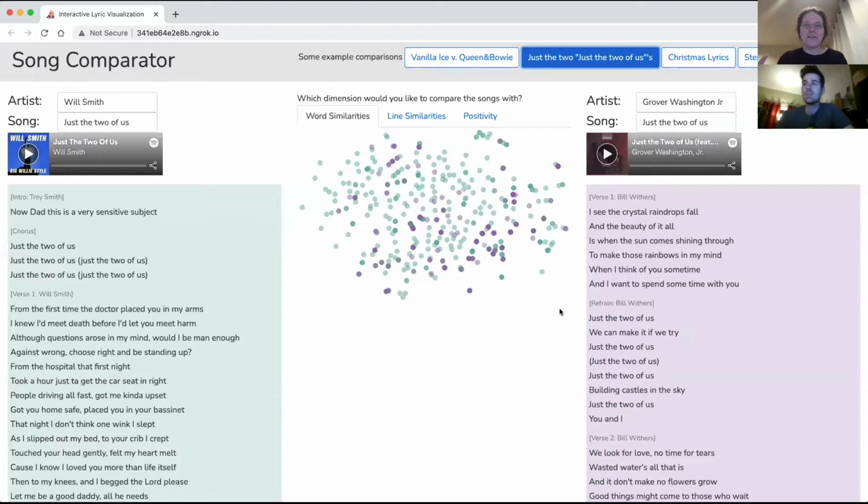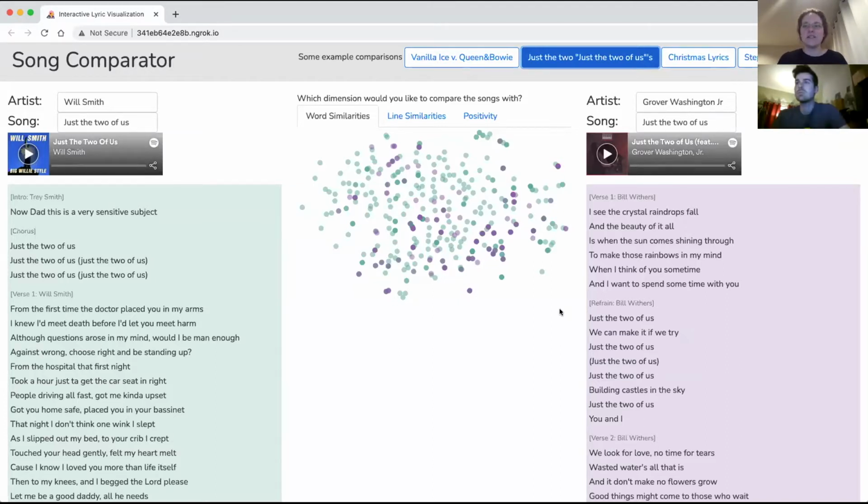The origin of this project came from the idea of looking at the songs that we listen to in a different way. When we listen to music, there's a lot of things that we're thinking about, and we're not necessarily getting a perspective on the lyrics as a whole. Maybe we're thinking about specific lines, but not the song as a whole or how it might compare to the other things that we listen to.